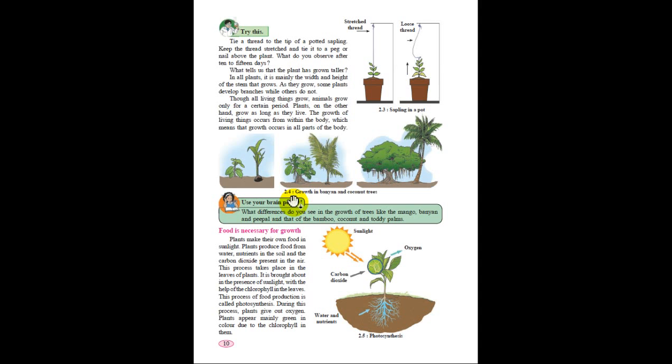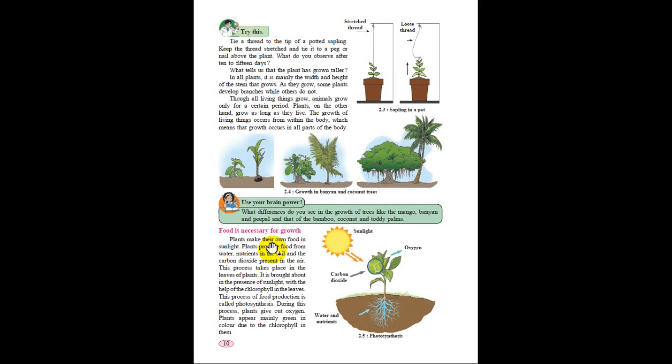The same thing is written here also. Read out: What differences do you see in the growth of trees like mango, banyan, and peepal, and that of bamboo, coconut, and toddy palms? So the same thing I told you, that different plants grow in different manner. A banyan tree doesn't grow like a coconut tree, and herbs don't grow like the smaller trees like areca palm and toddy palms. These are a few examples of different types of growth in plants.